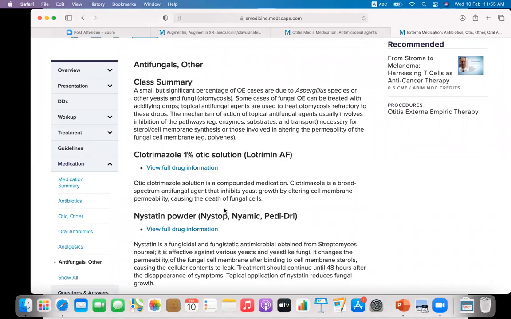Clotrimazole, please remember the difference between clotrimazole and cotrimoxazole, which is a two-drug combination. Clotrimazole is totally an antifungal drug, but cotrimoxazole is an antibacterial drug. So this is the main difference between clotrimazole and cotrimoxazole.